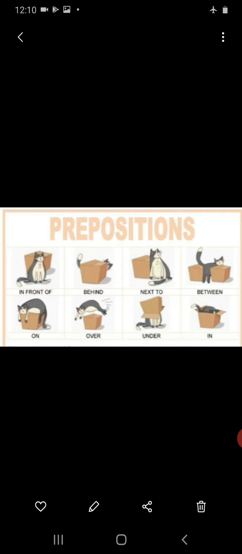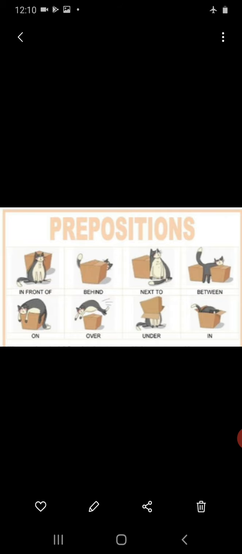Look at these pictures. In front of is a prepositional phrase along with some other words. In front of, before that box the cat is there, and behind, in the sense on the back of that box.